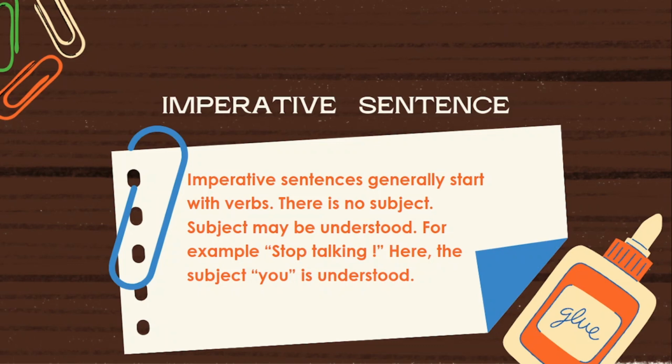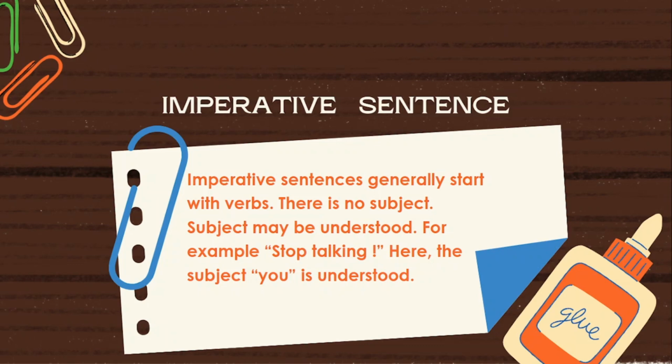When there is no subject in an imperative sentence, the subject is understood according to the context. For example, stop talking. It is an order. In this sentence, stop is the verb. The sentence ends with an exclamation mark. Observe it. In this sentence, the subject is not mentioned. According to the context, you is understood.